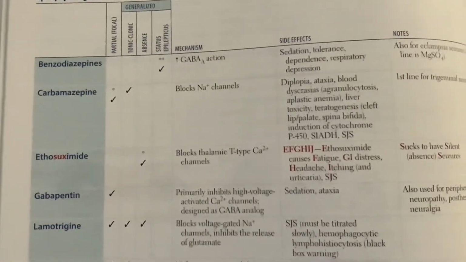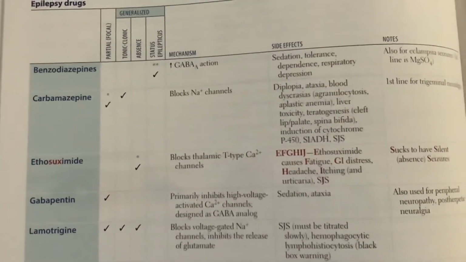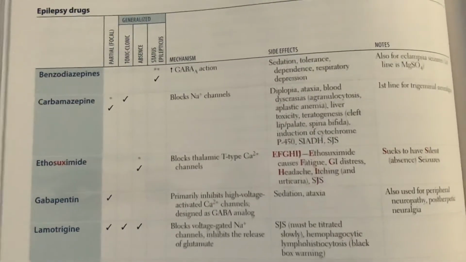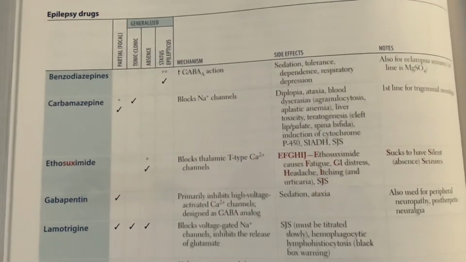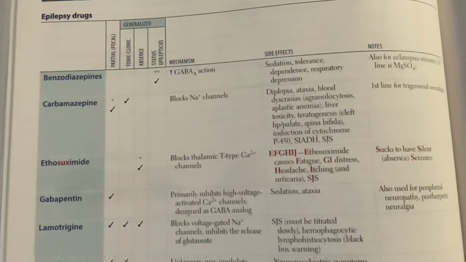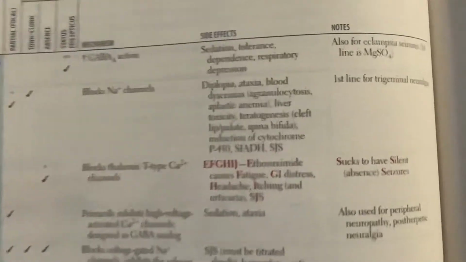Moving on, carbamazepine. Carbamazepine is going to be good for partial seizures, okay, focal seizures, tonic-clonic seizures, okay, and they are going to block sodium channels, okay? So remember, carbamazepine blocking sodium channels. What are going to be the side effects?